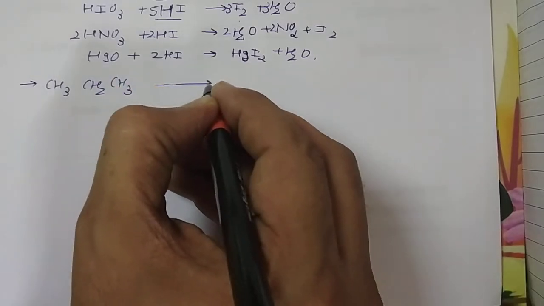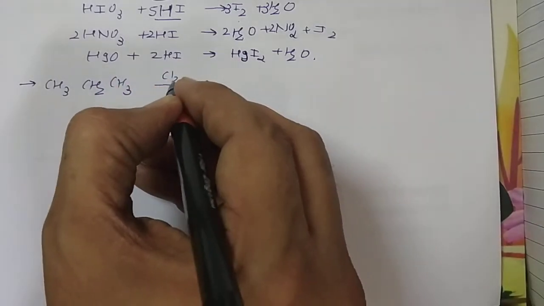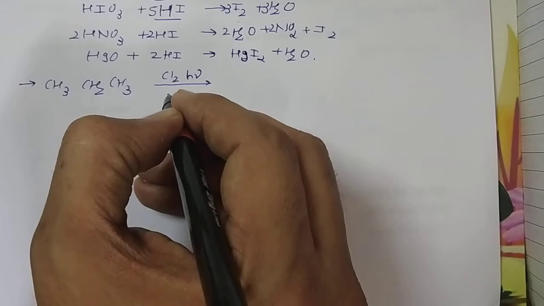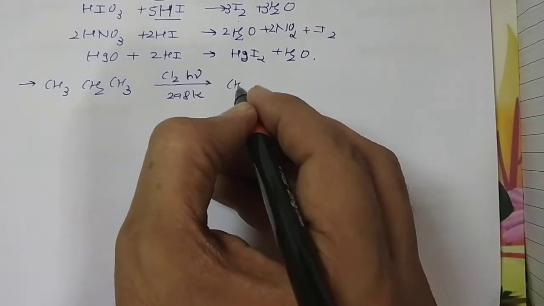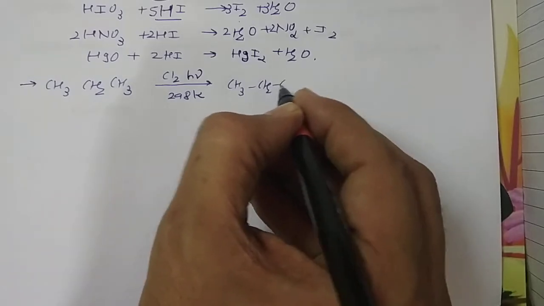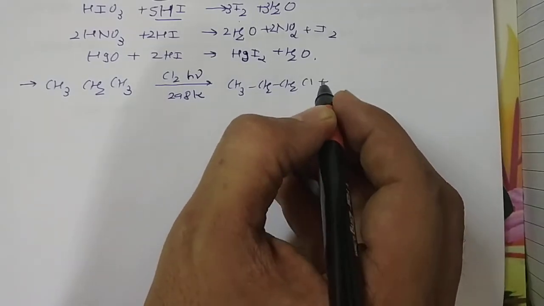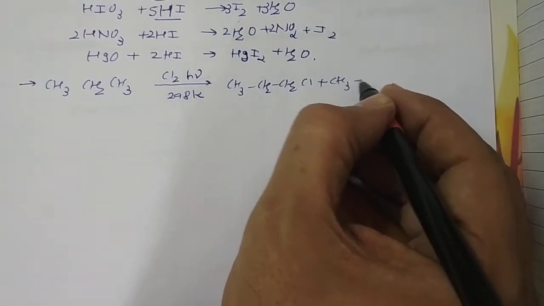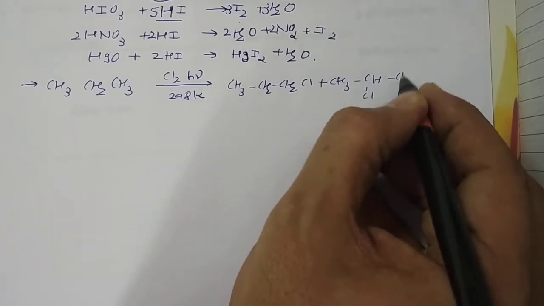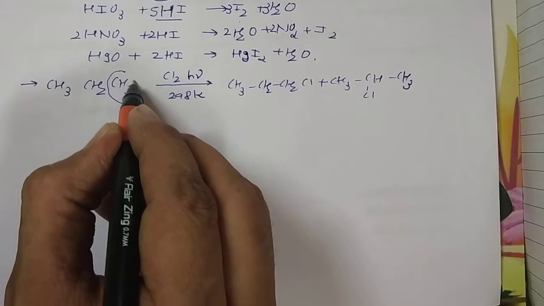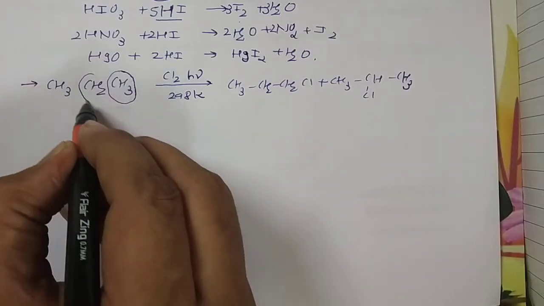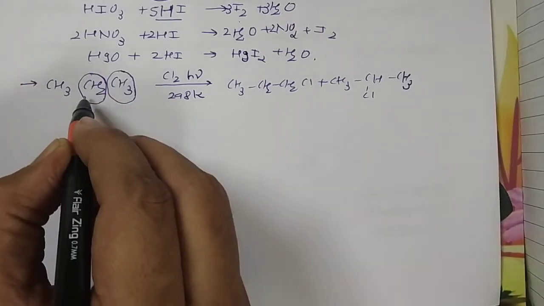Now here there is one important reaction, Cl2 in presence of light, hν, monochlorination at 298 Kelvin. So they give two types of product, because there are two isomers that can be formed, CH3CH2CH2Cl and CH3CHClCH3. Because there is an attack on this hydrogen as well as an attack on this hydrogen too.